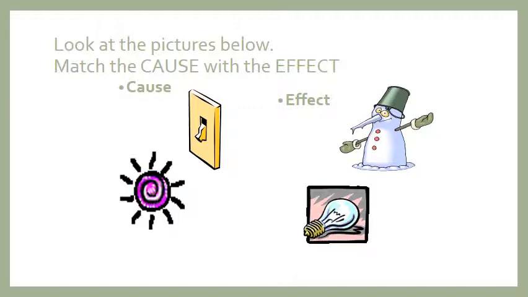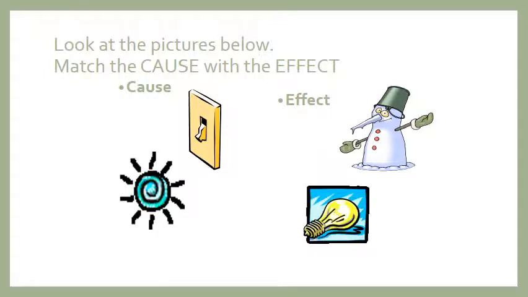Look at the pictures below, match the cause with the effect. Let's match the cause with the effect. We have a switch button. We have a sun. These are the causes. In the effects, we have a melting snowman and we have a light bulb. So, which cause is related to the melting snowman effect? The button or the sun?